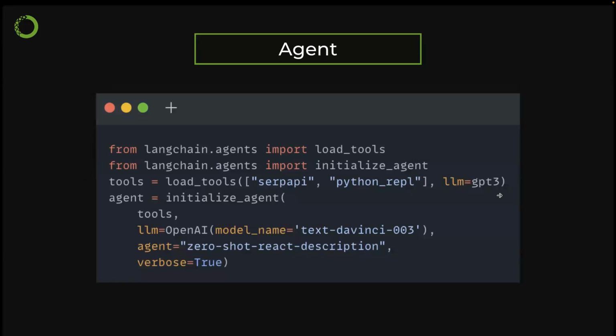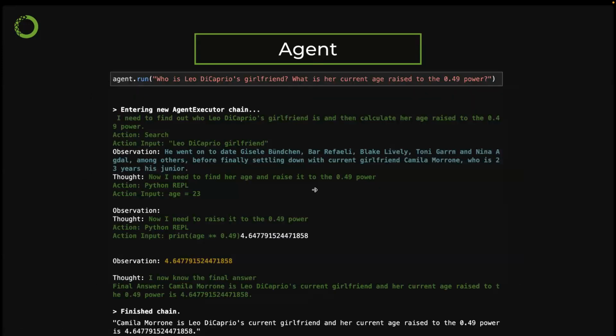Here's another example. I'm going to show you that we have a Google Search API and I have Python REPL here doing pretty much the same thing. And you can see it's similarly using a Google Search API first and then using the Python REPL. You can see it's using current age to the power of 49.